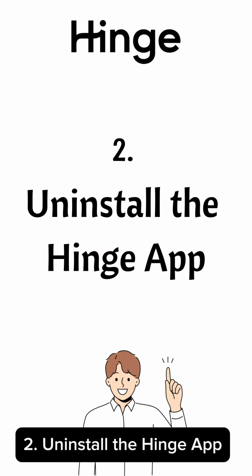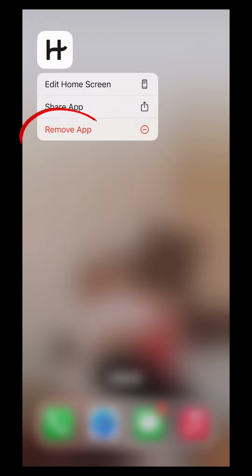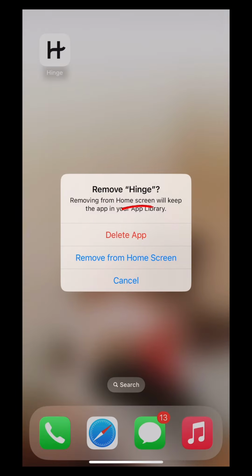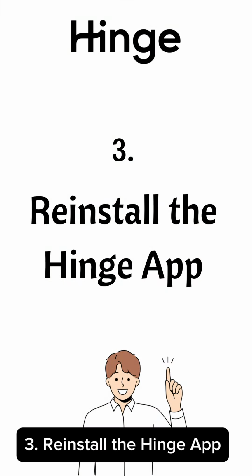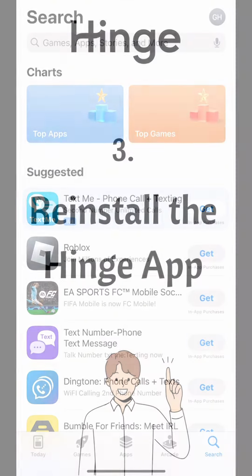2. Uninstall the Hinge app. Press Remove app. Press Delete app. Press Delete.